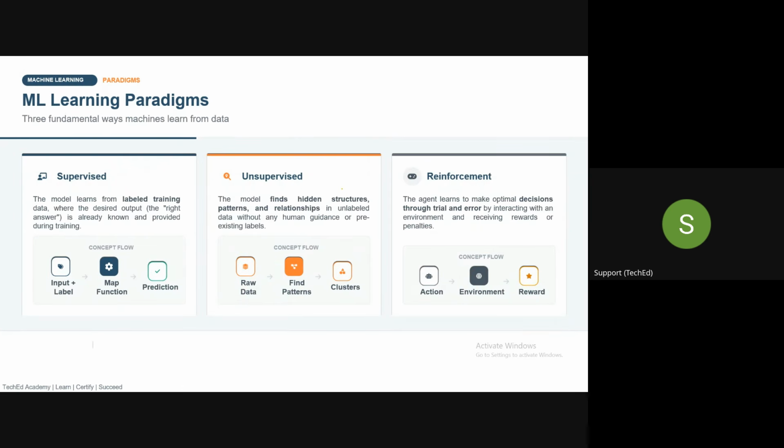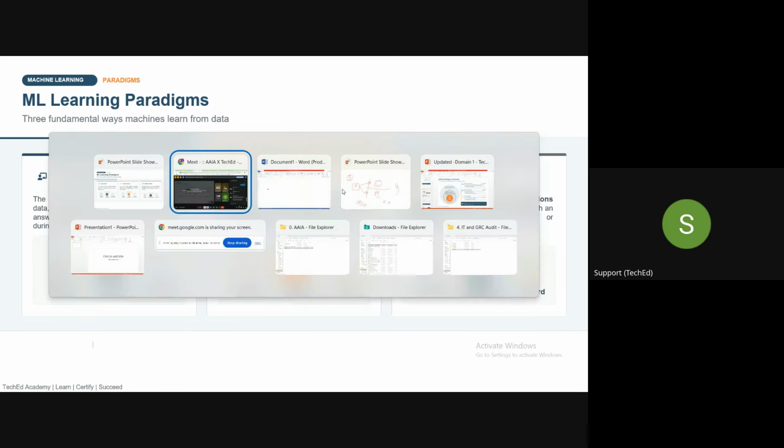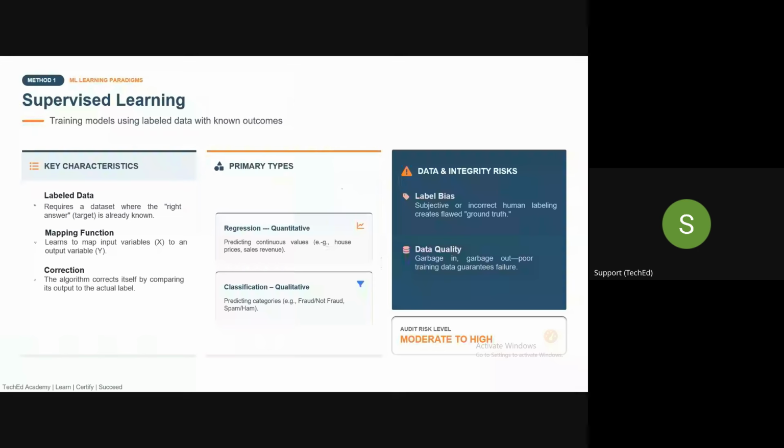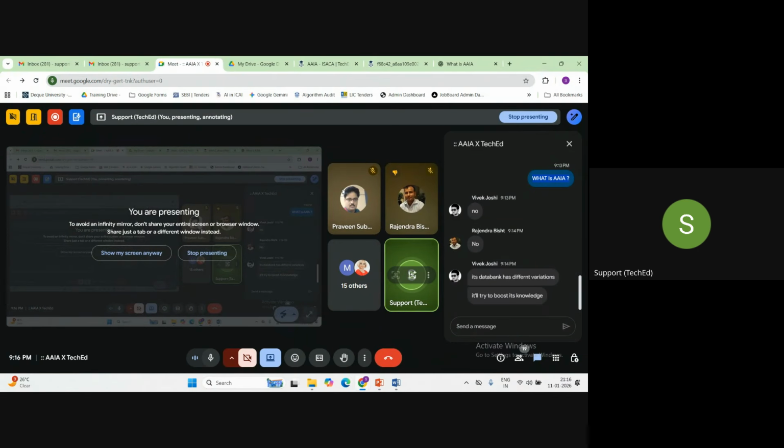Correct? Now, guys, in machine learning there are different techniques. First is called supervised learning. Do you know, guys, what supervised learning is? Anyone? Have you heard about the term? No. Okay, I'll explain it to you.